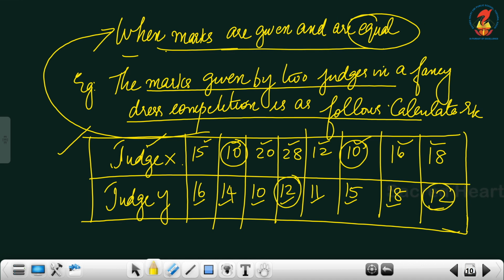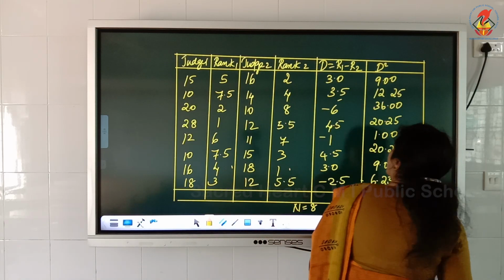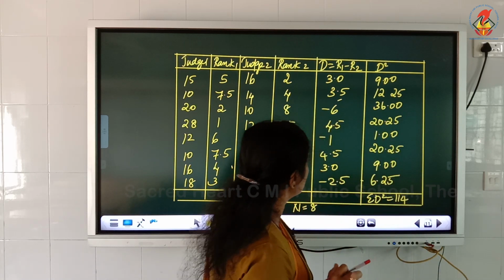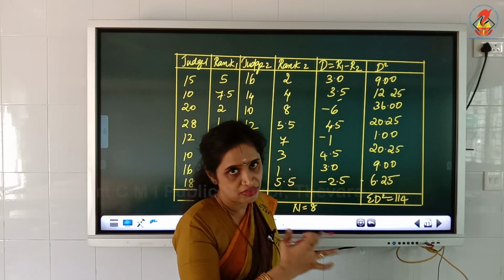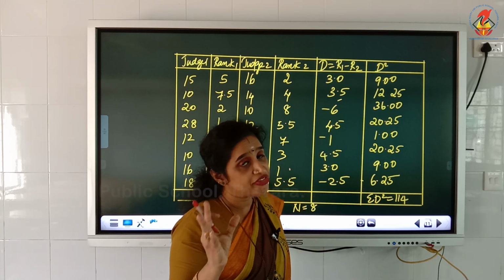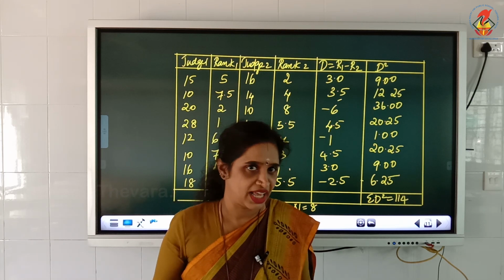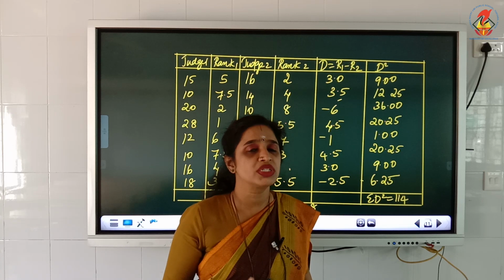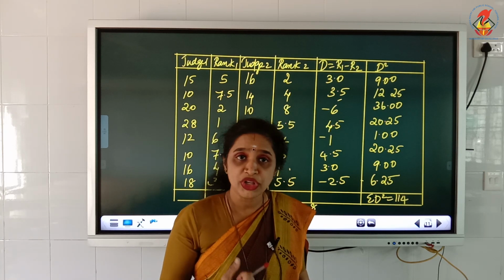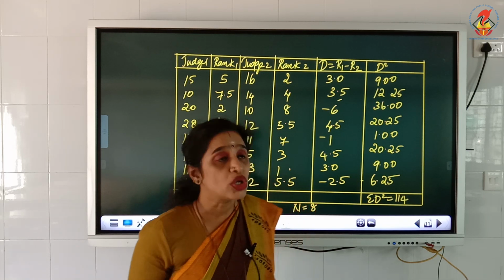So in this situation, how do we calculate the rank correlation coefficient? That is what we are going to learn. Now here there is a big difference in the formula, which we will be learning after calculating the values in the table. Now if the marks given are equal, how will you find out the rank? Here, finding the rank and its difference is the most important concept. Therefore, you should know how to find out the rank when the marks given are equal.